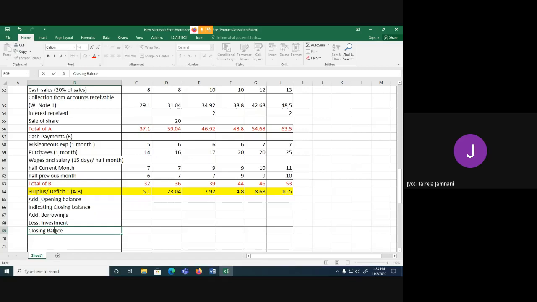Okay. They have told to ignore interest. So that's why I have not taken it here. If we borrow, we have to pay interest. So I would have done less interest. If we invest, we will receive interest. So I would have done add interest for investment case. But they have asked us to ignore interest. They have not given the interest percentage. So we will only focus on the borrowing and investment.